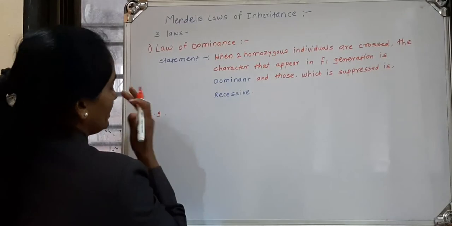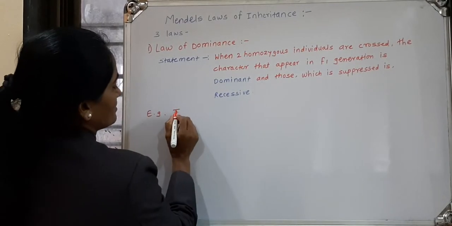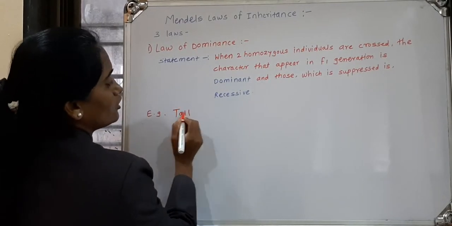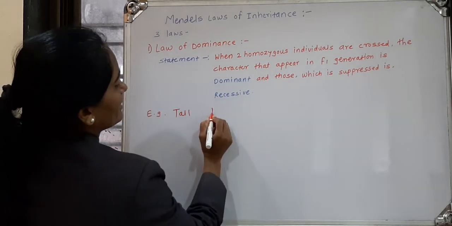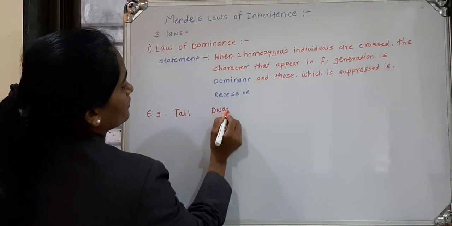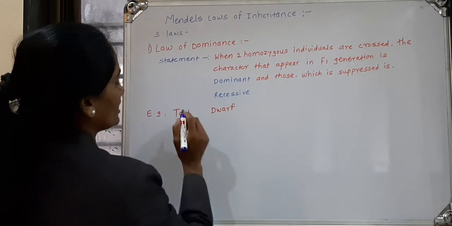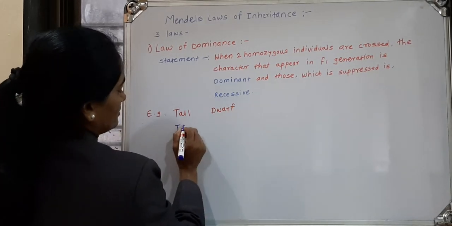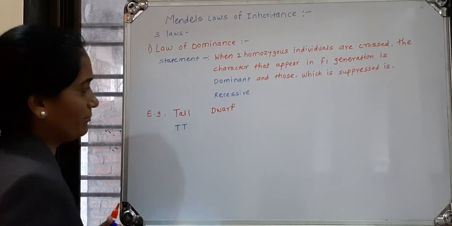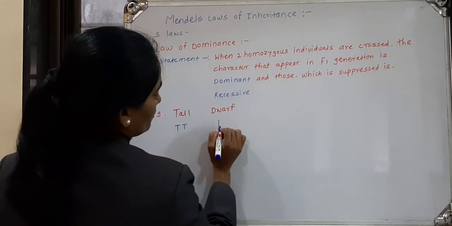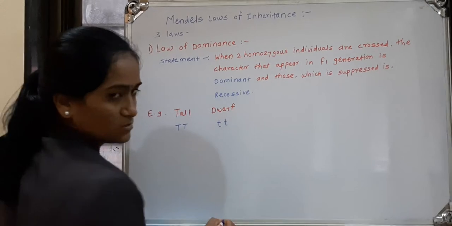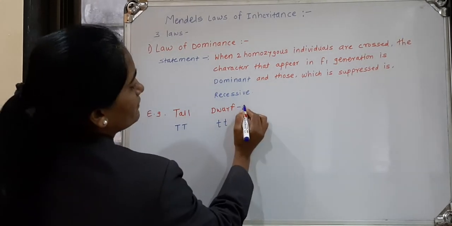For example, if we take two parents, one parent is tall and the other parent is dwarf in stem height, then their genotype will be capital T for tall and small t for dwarf. These are the phenotypes.